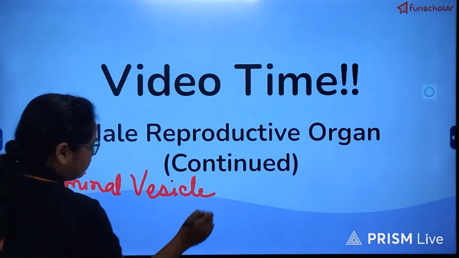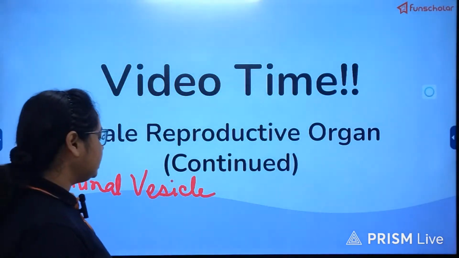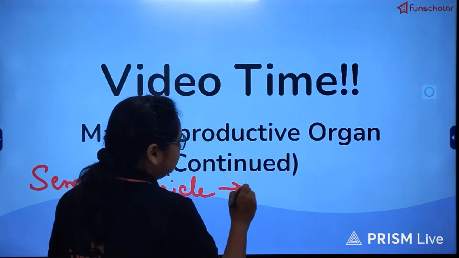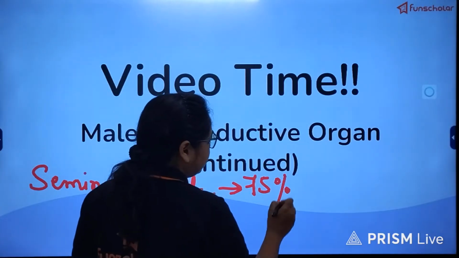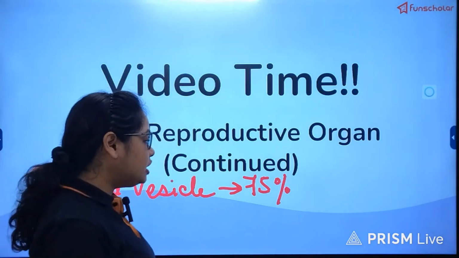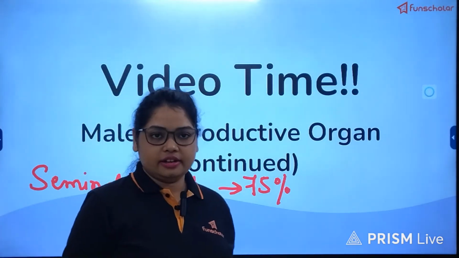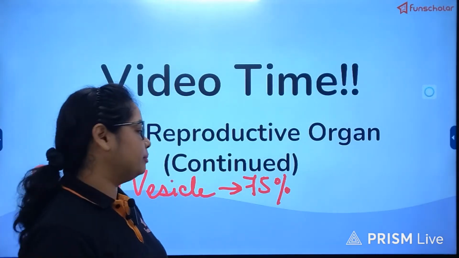And as you can recapitulate, the seminal vesicle will account for 75% of the fluid part that is added along with the sperm.